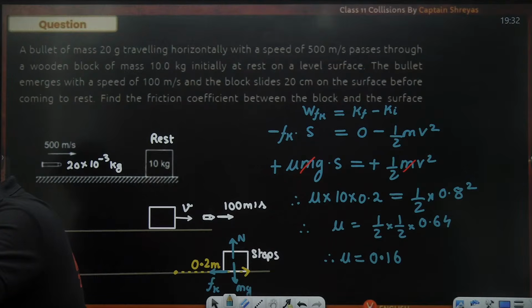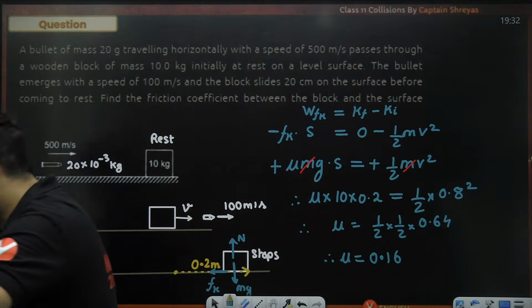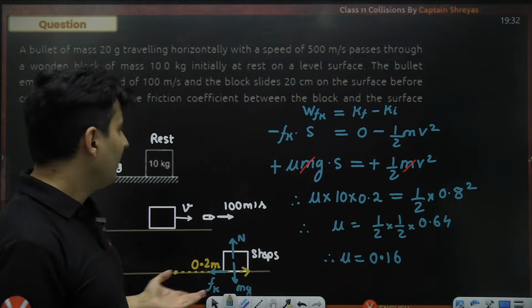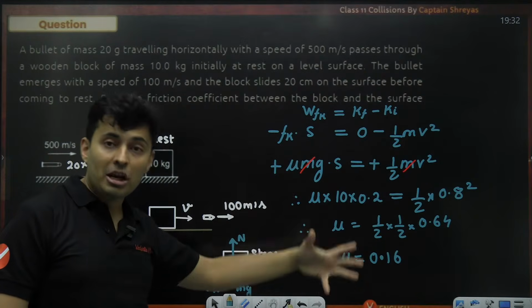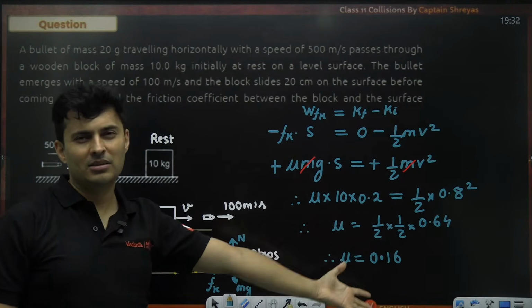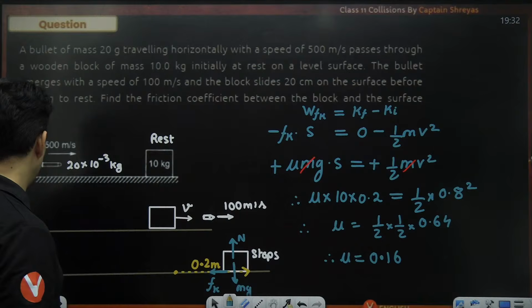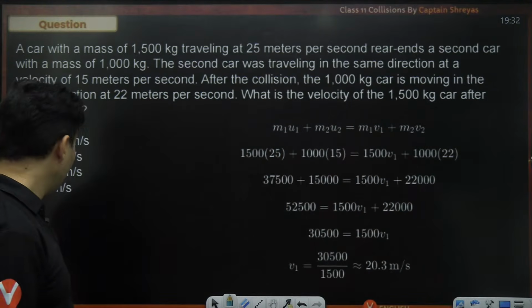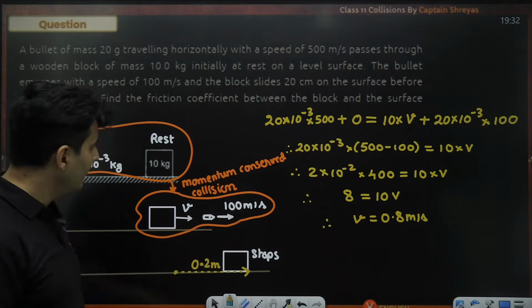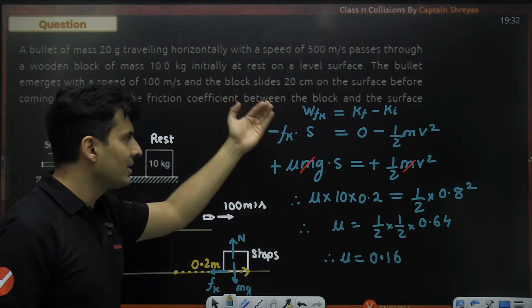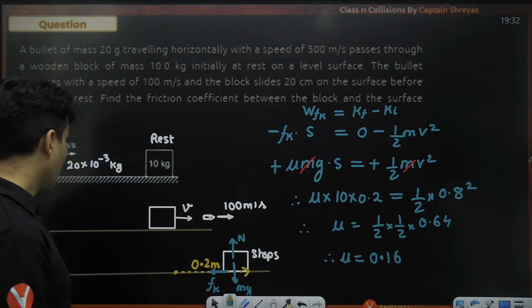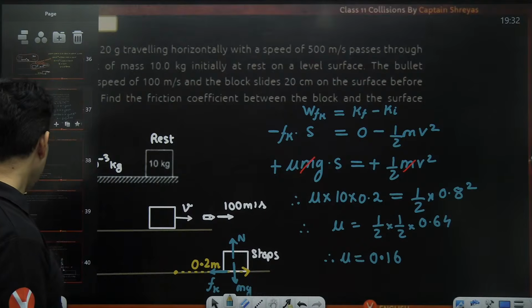Okay. Yes. Perfect. Sir, we can also use work energy theorem for finding the velocity. Yes, yes, that's what we did. The longer way will be Newton's law, then finding deceleration, then using kinematics. Multiple steps will happen. So for such a problem, imagine doing it like that will be crazy. I wouldn't recommend it. So first step was conserving momentum. Second step was the previous chapter, work kinetic energy theorem. We got the answer. Is that right?